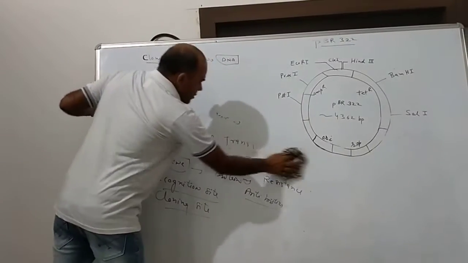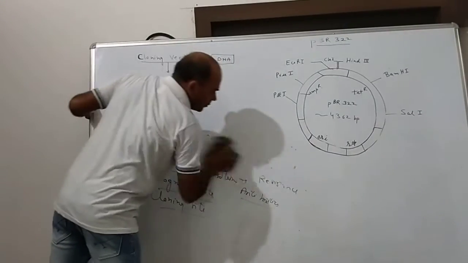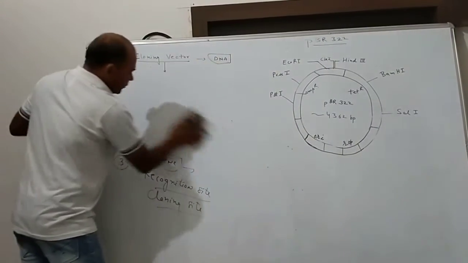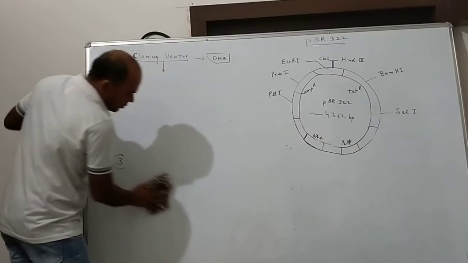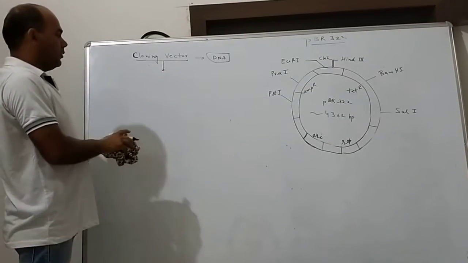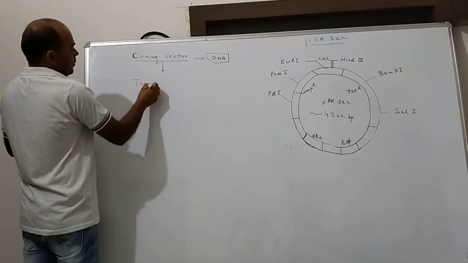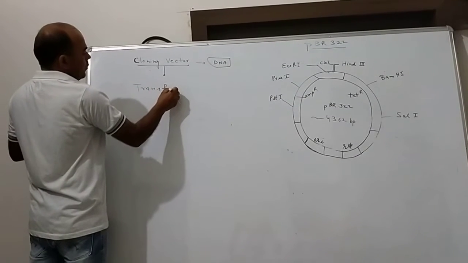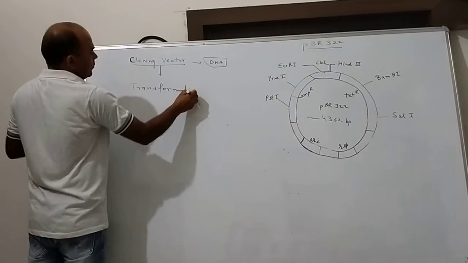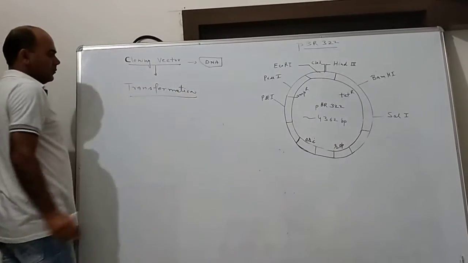One or two definitions are given here. One is called a recombinant cell, another is called a non-recombinant cell. Before that, what is the definition of transformation? Very simple.